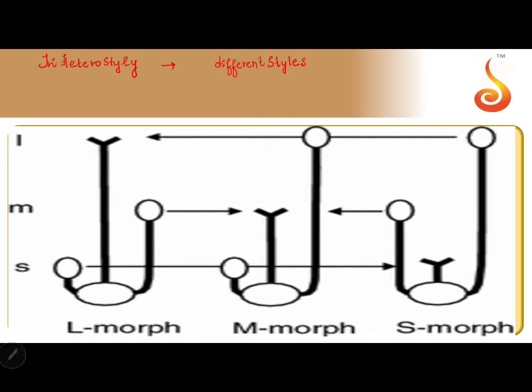Structurally, how are the styles different? In their length. But same species. Tri means we see them in 3 different lengths to avoid self fertilization.